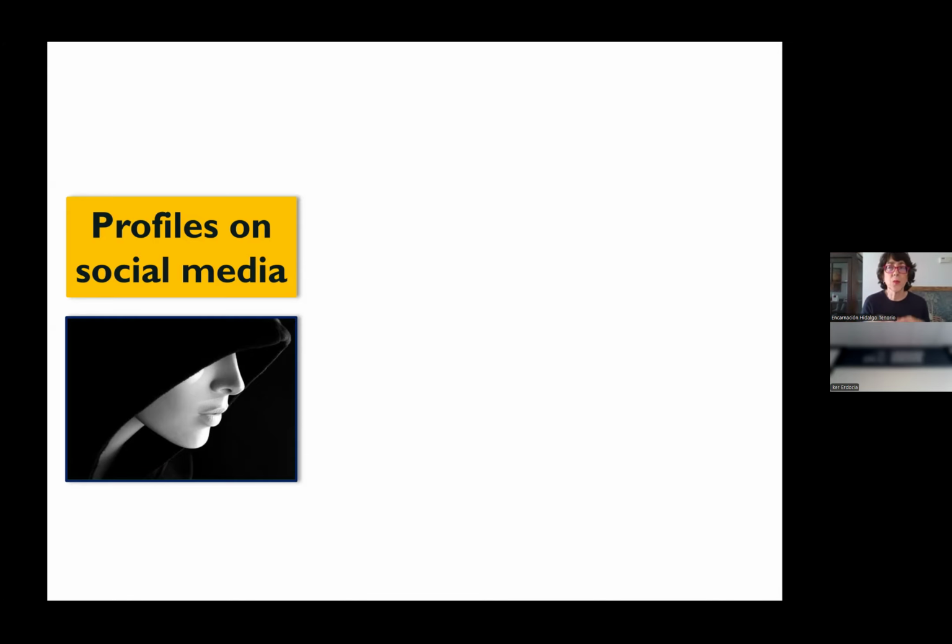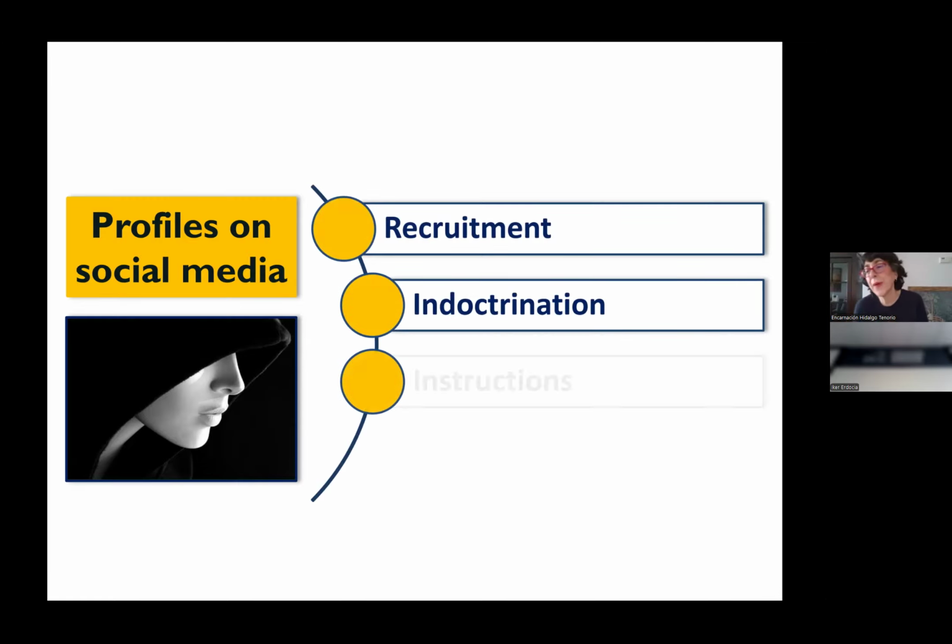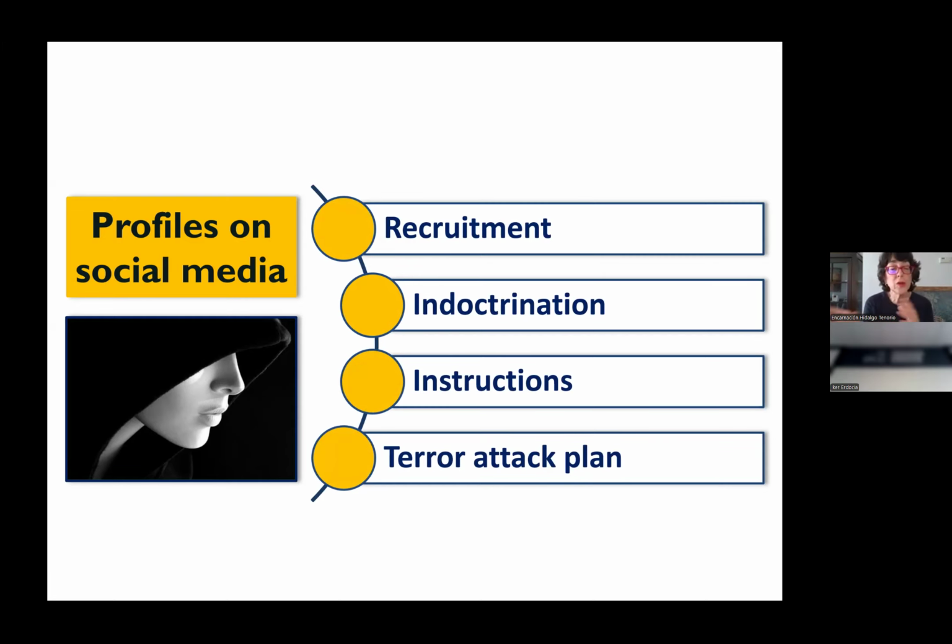In this particular case, we want to use this concept not just to identify all these characteristics, these inherent attributes of the individual, whoever he or she was, but also something essential in radicalization, which was whether they were writing papers or essays, because we look at different text types, or whether they were posting messages that were used to recruit people, to indoctrinate them, to give instructions to commit a terror attack, or even to plan this terror attack.